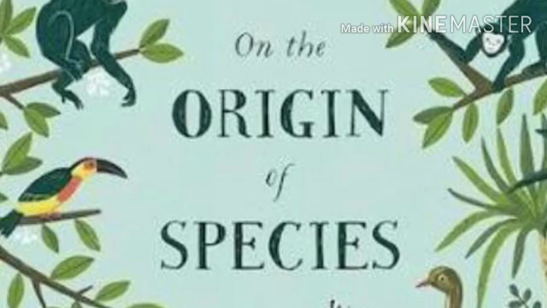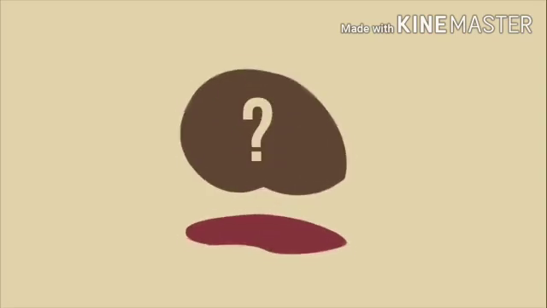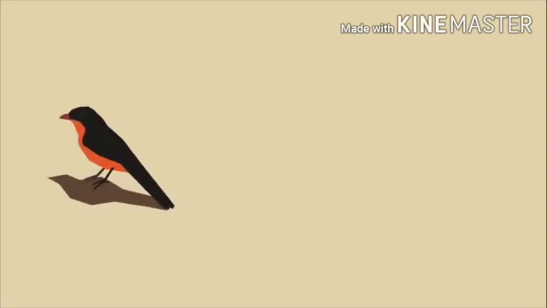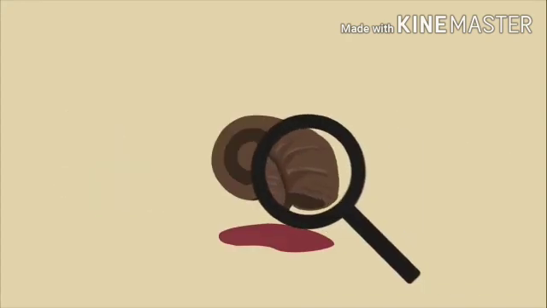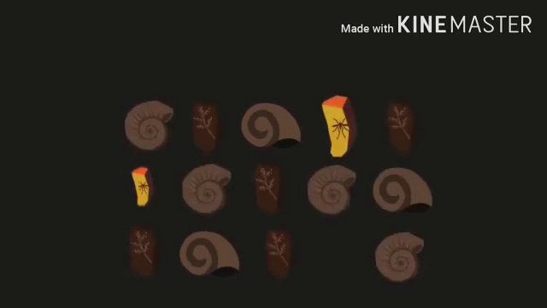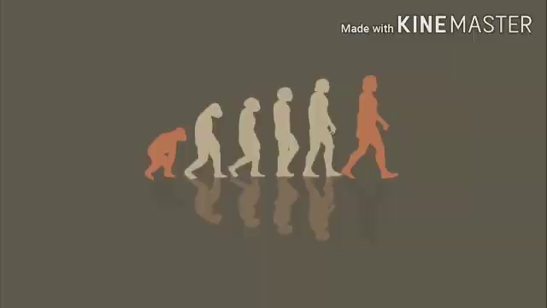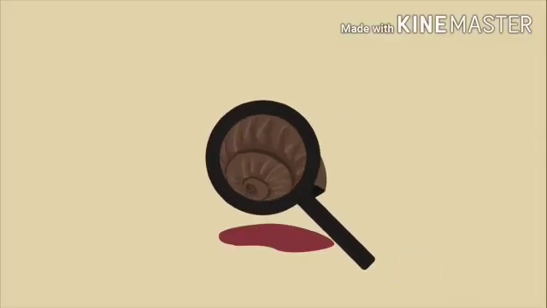Next, fossils. What is a fossil? A fossil is the preserved remains or imprint in a rock of a plant or animal, usually one that lived a long time ago. Many of the fossils discovered so far are ancestors of organisms living today, whilst some fossils are the remains of organisms that still exist. The study of fossils is called paleontology. The total number of fossils and their placement within rocks is known as the fossil record. Much of what we understand about evolution comes from studying fossils, so they are really important.